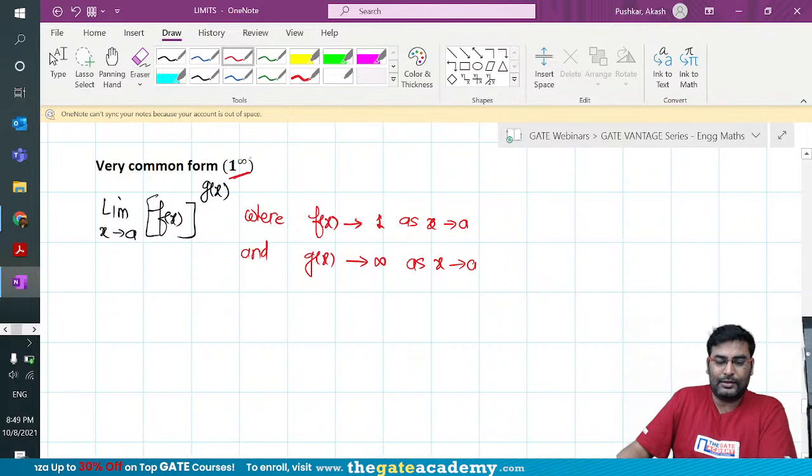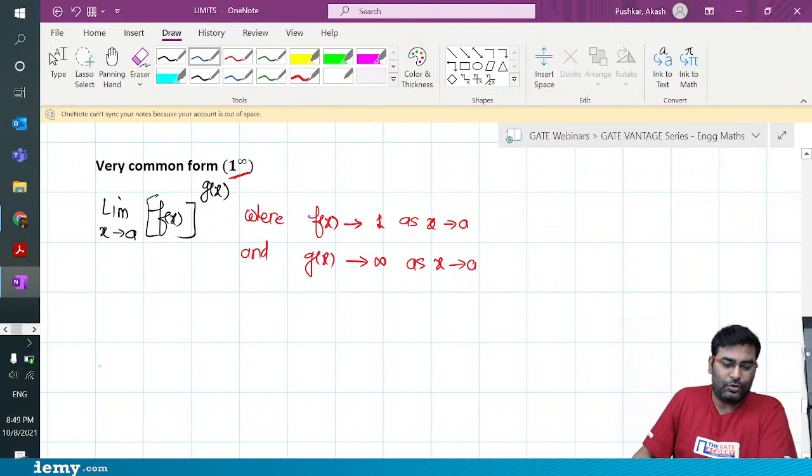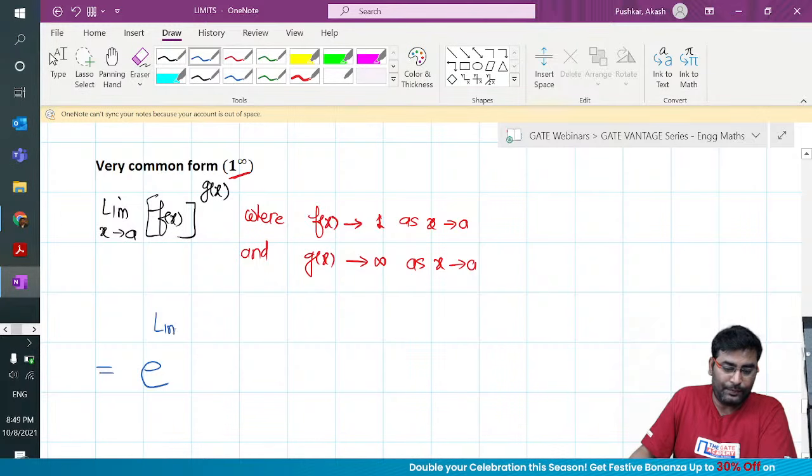So the moment this verifies that it is a form of 1 to the power infinity, the result that you can keep in mind to solve any general limit, I am giving the formula. You don't try to prove it at this point. You just use the formula, you will never be disappointed. So it is e to the power limit x tends to a.